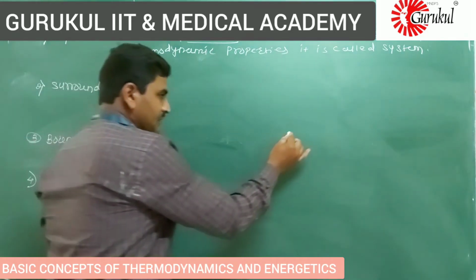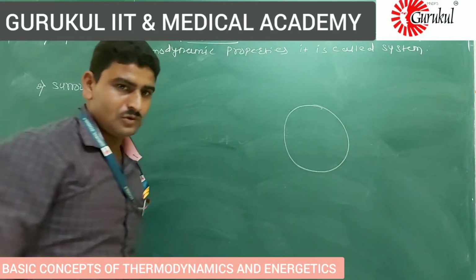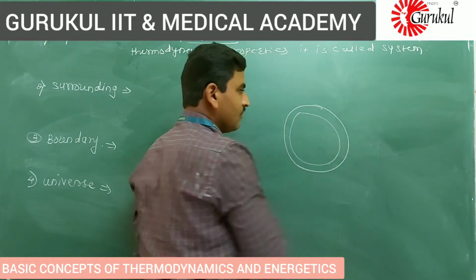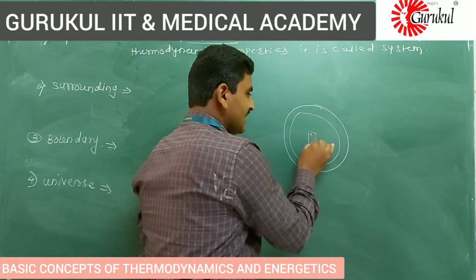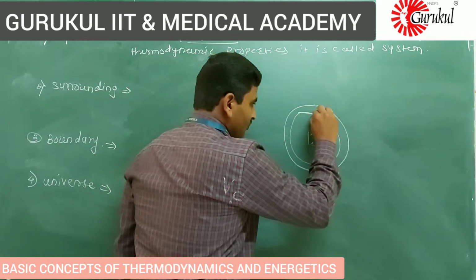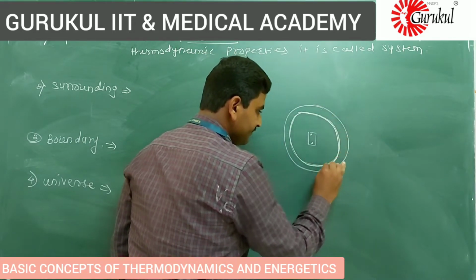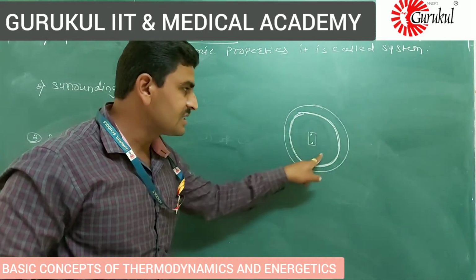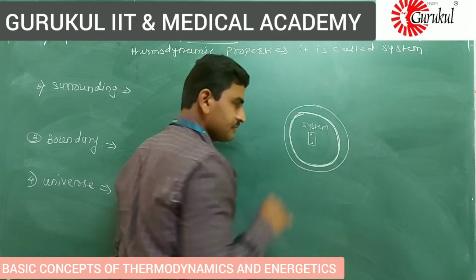Simply see one example. Consider this is a cricket ground. This is the boundary. Inside there is a pitch, batsman, bowler, all those things you know very well. This cricket stadium or cricket ground is the boundary. Inside the boundary, this part is called a system.